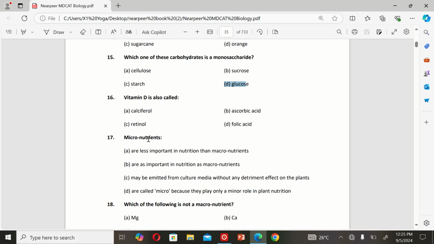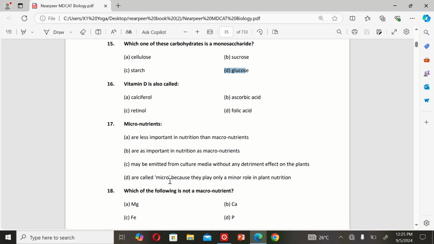The next MCQ is: micronutrients A. are less important in nutrition than macronutrients. B. are as important in nutrition as macronutrients. C. may be omitted from culture media without any detrimental effect on the plants. And D. are called micro because they play only a minor role in plants' nutrition. So the correct option is B.